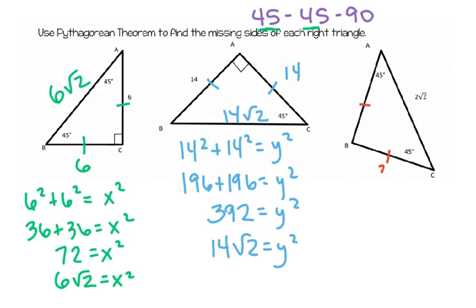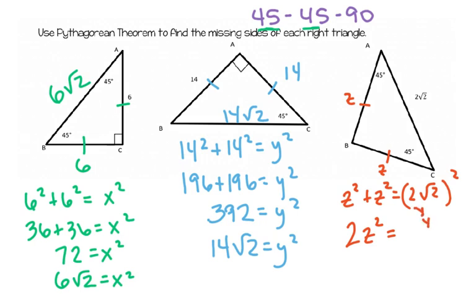But because they're the same, I'm going to call them both z. So I'm going to say z squared plus z squared is equal to 2 square root 2 squared. If I have z squared plus z squared, it's 2z squared. It is not z to the 4th. You're not multiplying. When I square 2 square root 2, 2 squared is 4, and square root 2 squared is 2. So 4 times 2 is 8. And if you think about it, the square root of 8 is 2 square root 2.